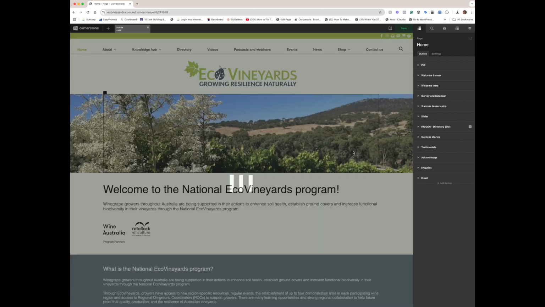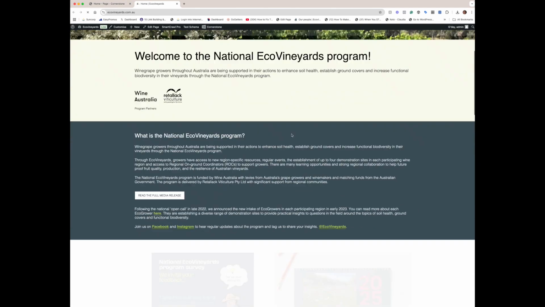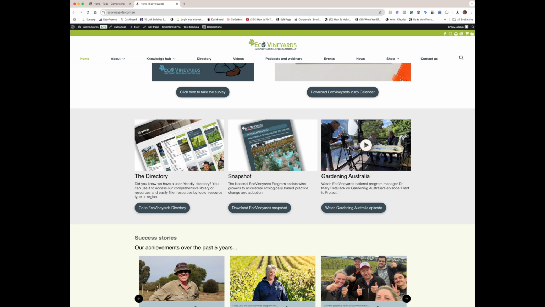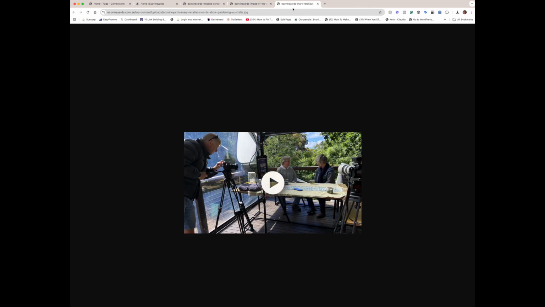Okay, and in this case, what we need to do is, near the top we've got 3 columns. Here, we actually want to add an extra item. So I'm just going to jump into the front end as well in another tab. Okay, so these have already been created to be exactly the same size. So if I right click, open image in a new tab on all of these, okay, they're all the exact same size.